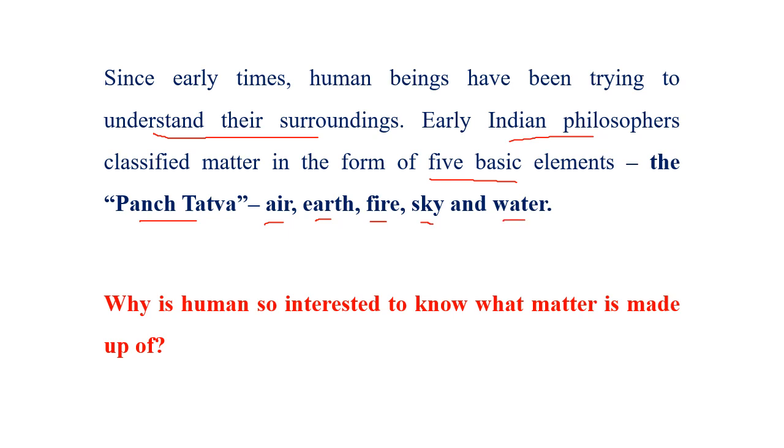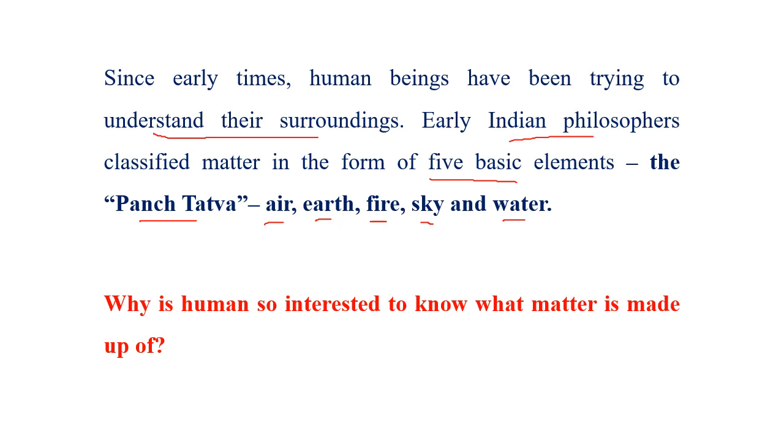So it was believed by them, their philosophy was that all the matter is made up of these five elements only, but in different proportions. So all the gaseous things have more of air, less of earth and fire. All the liquid things have more of water, less of air and earth and fire and so on.